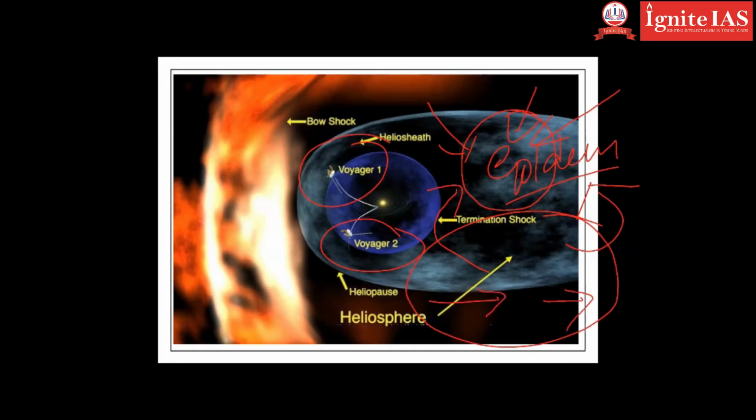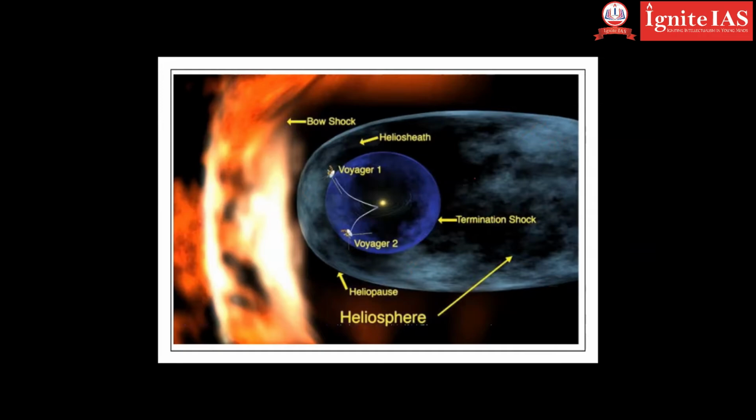Why was this put on the golden disk? If the disk was found by some alien spaceship, and if the alien spaceship is intelligent, then they will definitely reach out to the earth. Why have we put up Voyager 1 and Voyager 2? Because very soon the earth will become extinct, right? Because it will be engulfed by the sun. When the sun becomes a red giant star, life will possibly be on Mars or on some other planet. That is the reason why this was sent. It was sent in the 1970s.